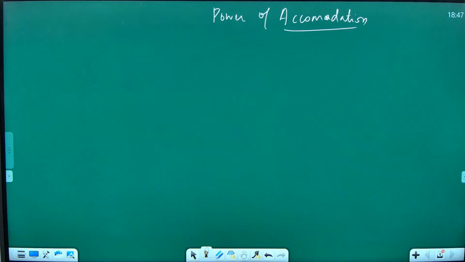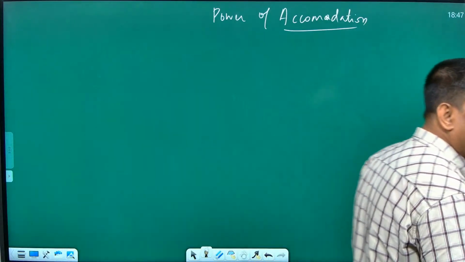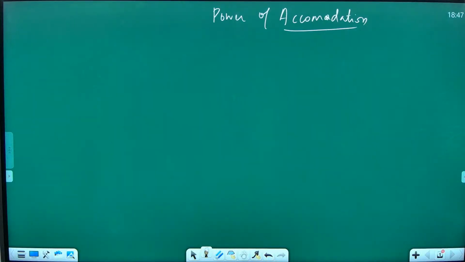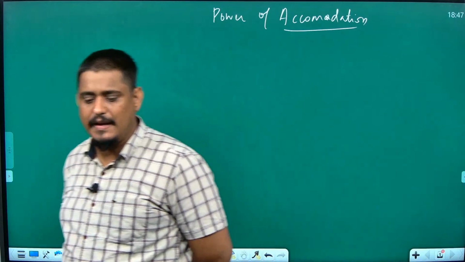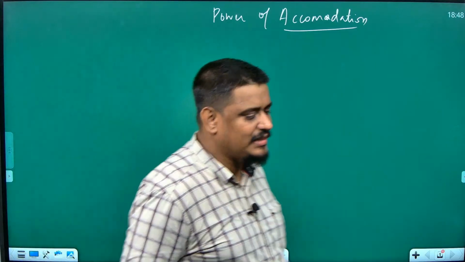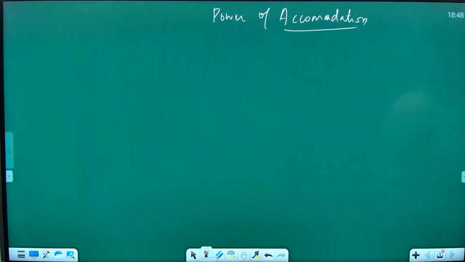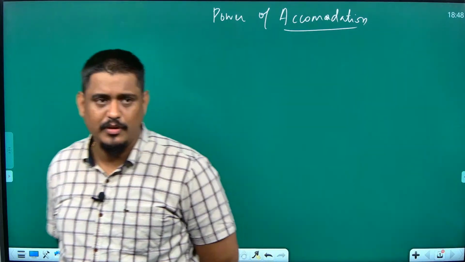Ability of the human eye to converge the light falling on it is known as power of accommodation.